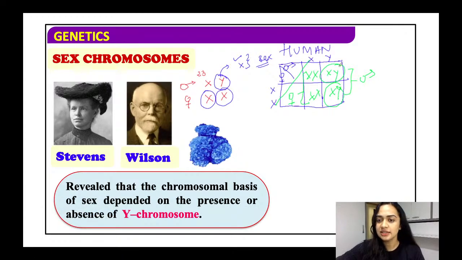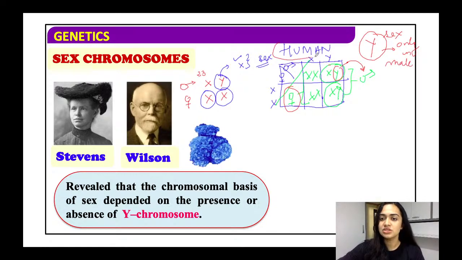So see here there is a presence of Y. So when Y is present it turns out to be a male and if Y is absent it turns out to be a female. So basically it is the Y chromosome, all right, that is determining the sex of an organism and Y chromosome is present only in male. So I just gave you an example in case of a human, all right, where we will study many different organisms, insects, in how the sex is determined.